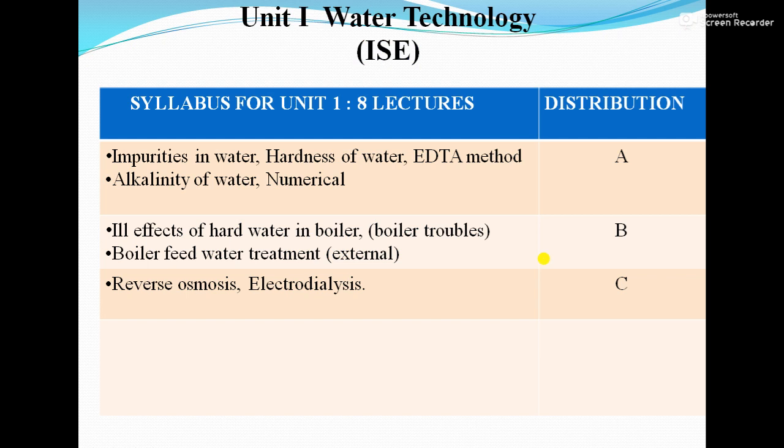So this is the syllabus for unit 1. What we are going to see is given in that: impurities in water, hardness of water, then EDTA method for hardness determination, then alkalinity of water, numerical based on EDTA method and alkalinity. Then next, ill effects of hard water in boiler, then boiler feed water treatment, that is external treatment. And last, we are going to see reverse osmosis and electrodialysis.